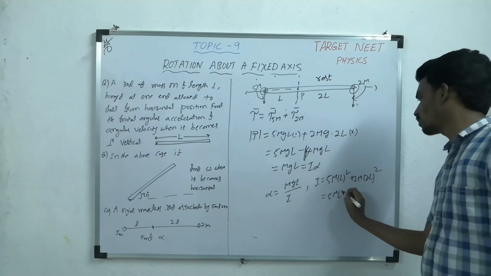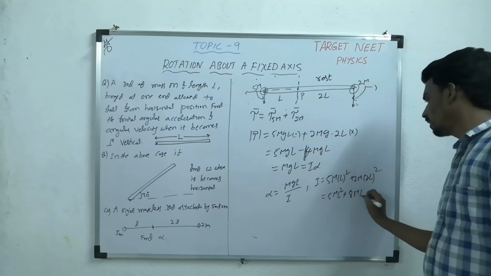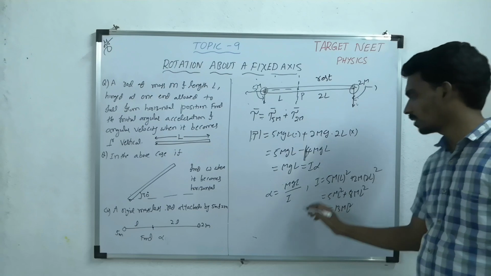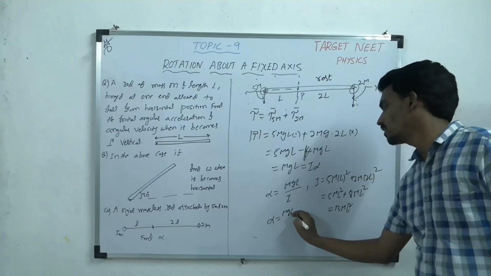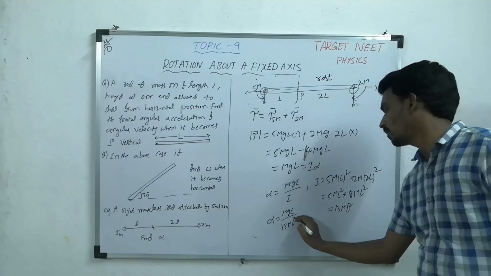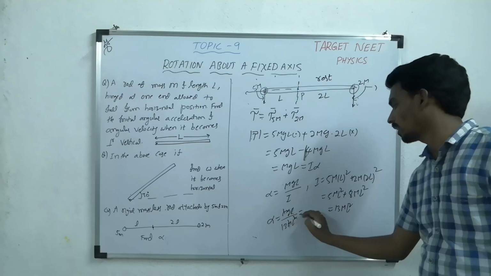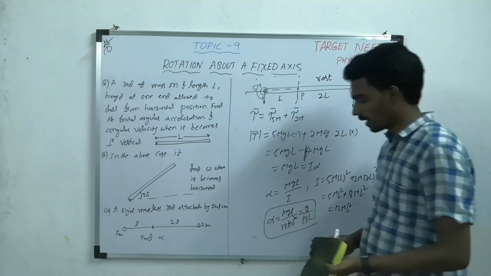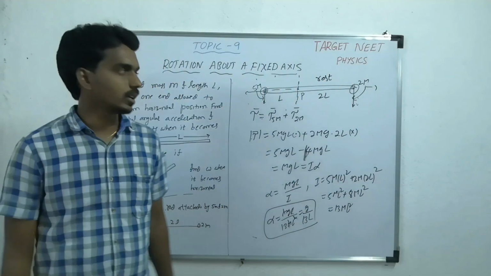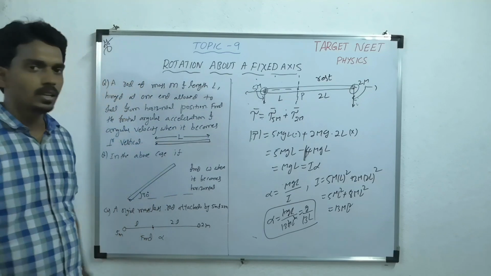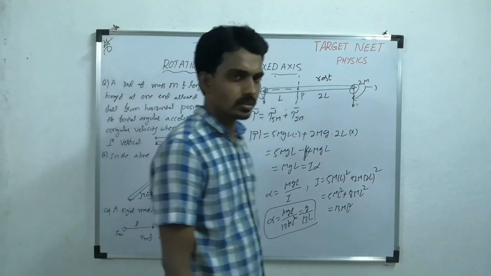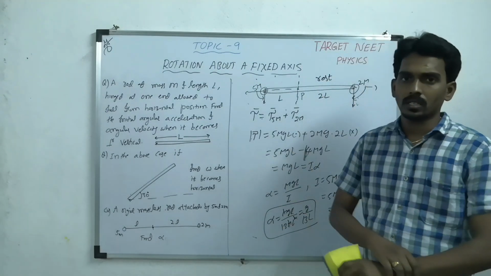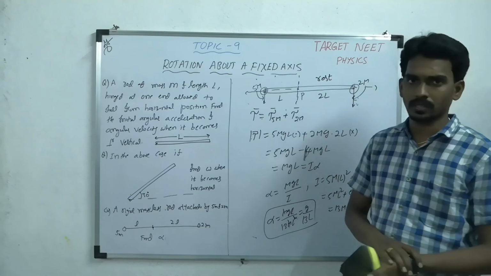So 5mL square plus 8mL square, so it is 13mL square. If you substitute, alpha is mgL by 13mL square, L cancels, g by 13L. So the angular acceleration is g by 13L. This way, try to understand and try to solve the questions related to rotation of a rigid body about a fixed axis.